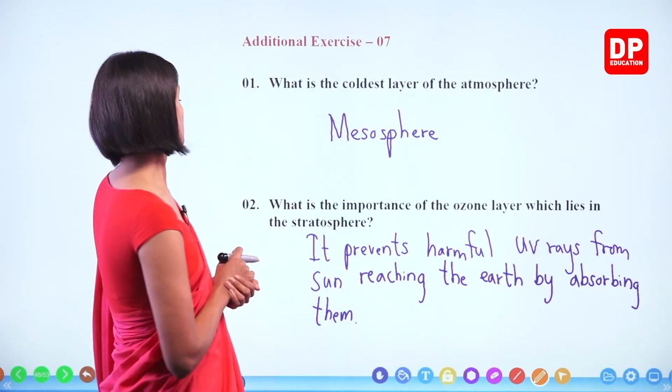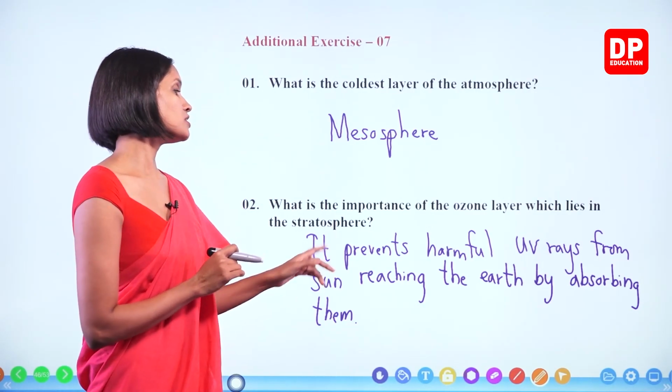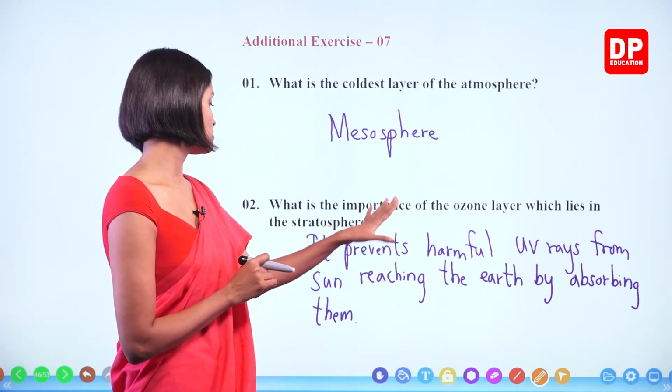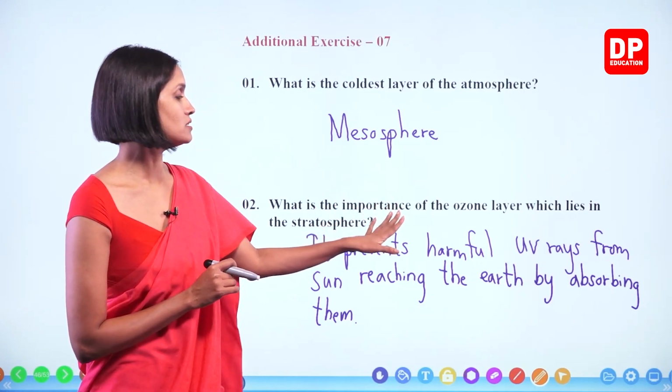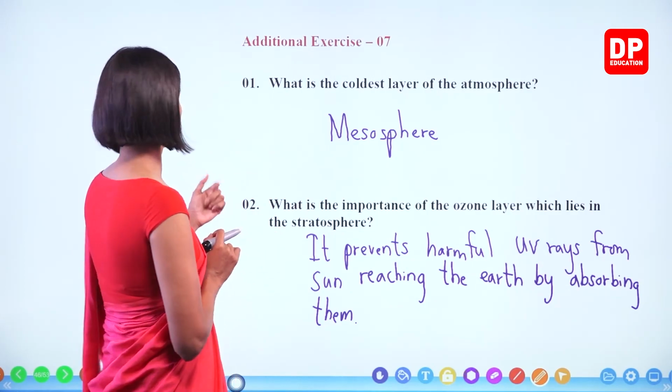What's the importance of the ozone layer which lies in the stratosphere? It prevents harmful UV rays from the sun reaching the earth by absorbing them. Right, children? We'll move on to the next.